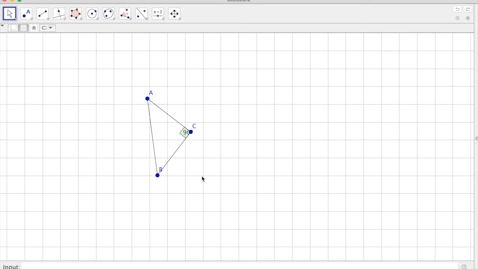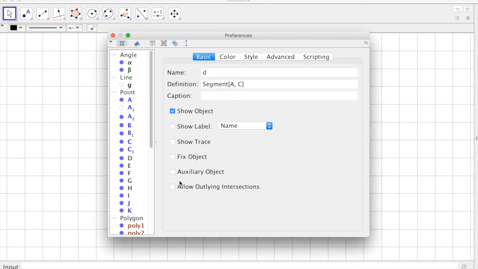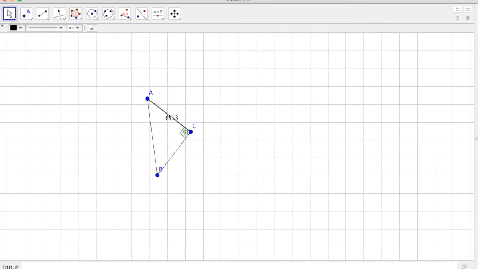Now we have triangle ABC, and we're going to right click on line segment AC, go down to Object Properties, Basic tab, Show Label, and Value, and that is going to get us the length of side AC.